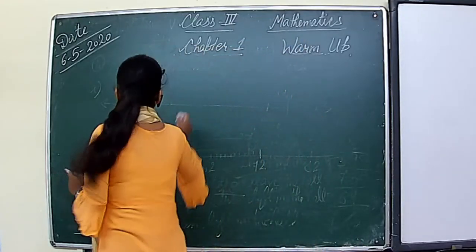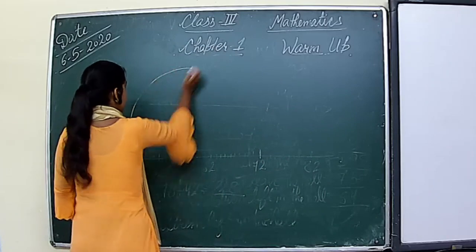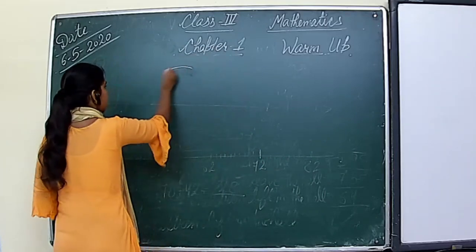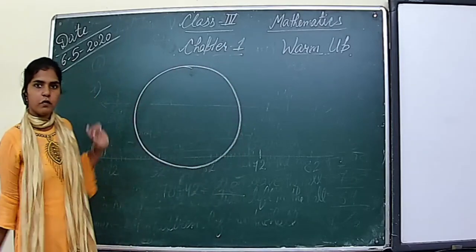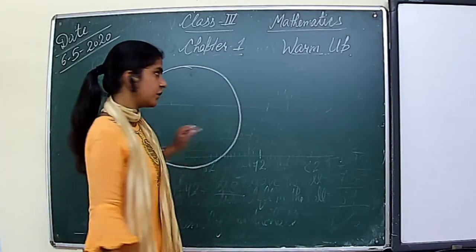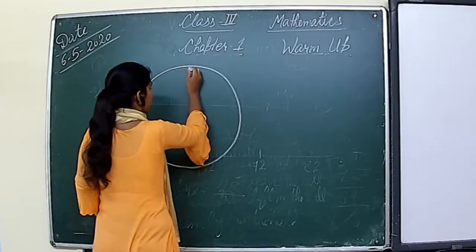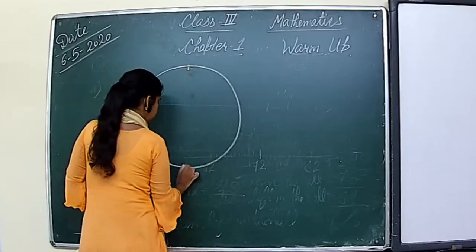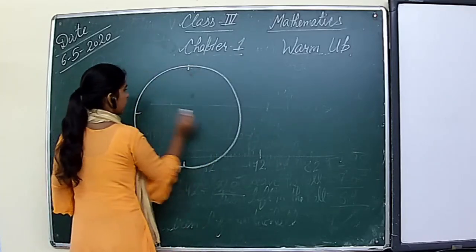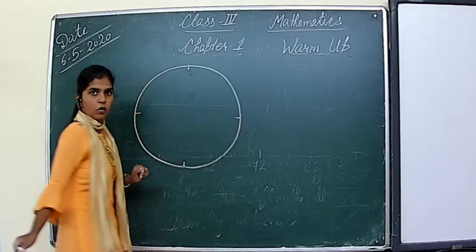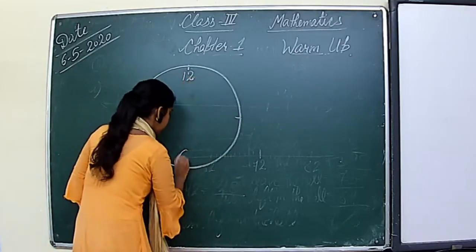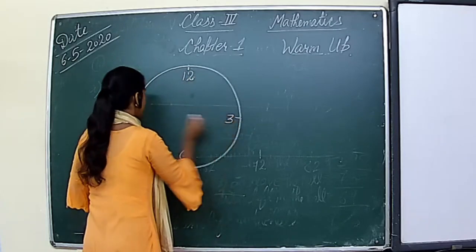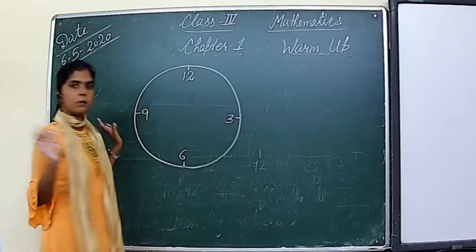To draw a clock, first of all we need to draw a circle. After that we will draw 4 points: 1, 2, 3, 4. Okay? This point is 12. This will be 6. This will be 3. And this will be 9.